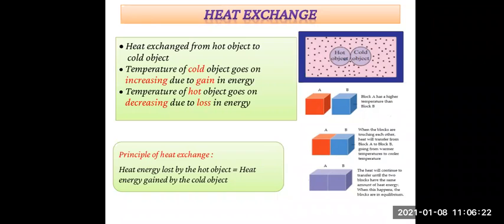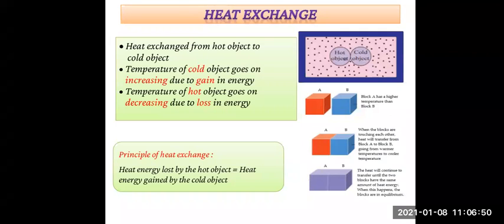If heat is exchanged between a hot and cold object, the temperature of the cold object goes on increasing due to gain of energy, and the temperature of the hot object goes on decreasing due to loss of energy.